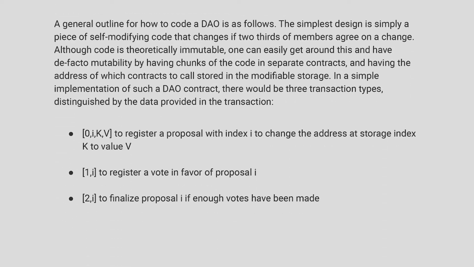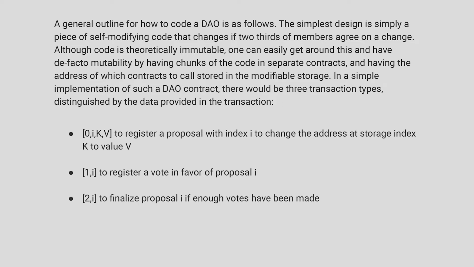A general outline for how to code a DAO is as follows. The simplest design is simply a piece of self-modifying code that changes if 2/3 of members agree on a change. Although code is theoretically immutable, one can easily get around this and have de facto mutability by having chunks of the code in separate contracts and having the address of which contracts to call stored in the modifiable storage.